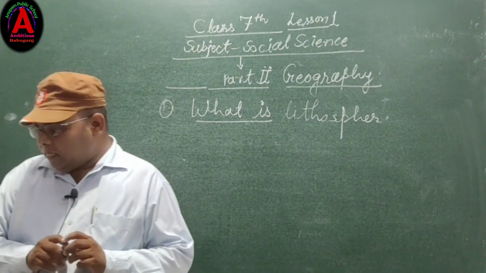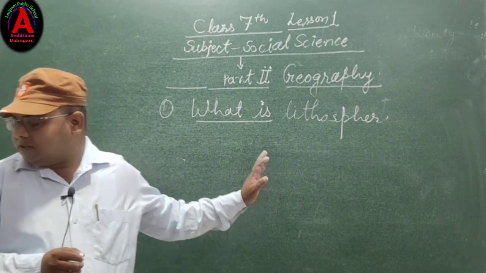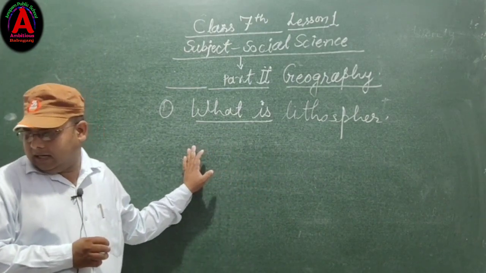The uppermost part of the lithosphere forms a thin layer of soil.